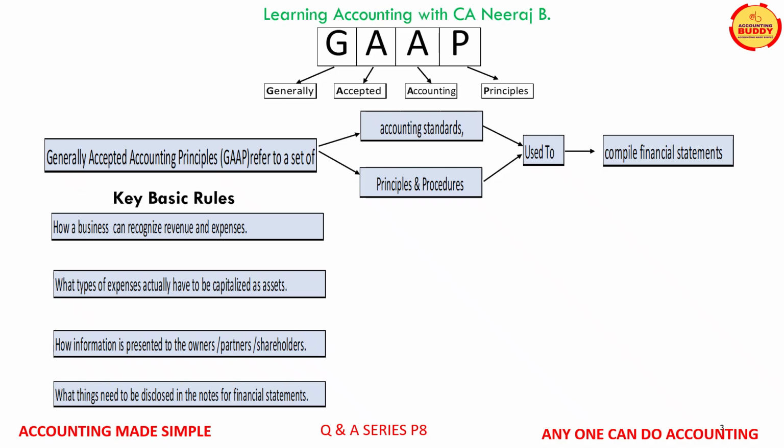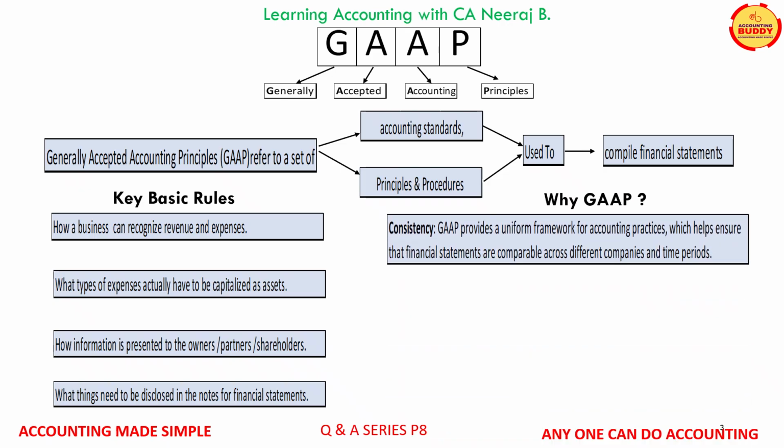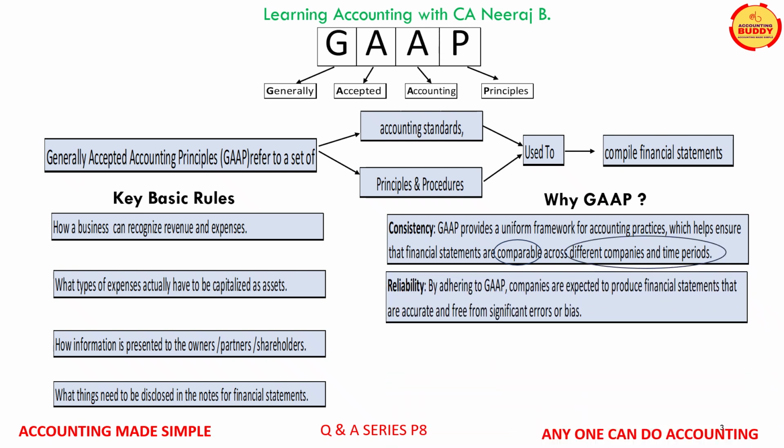Let us now understand the reasons why GAAP is required. GAAP provides a uniform framework for accounting practices, which makes financial statements comparable across businesses and time periods. By adopting GAAP, businesses are expected to produce reliable and error-free financial statements.